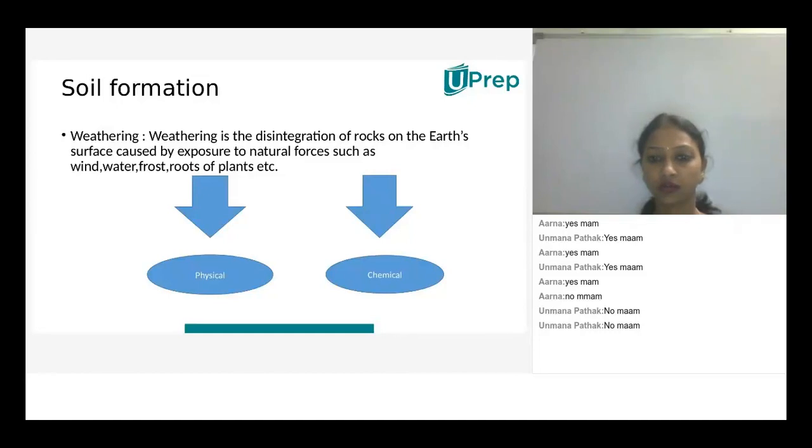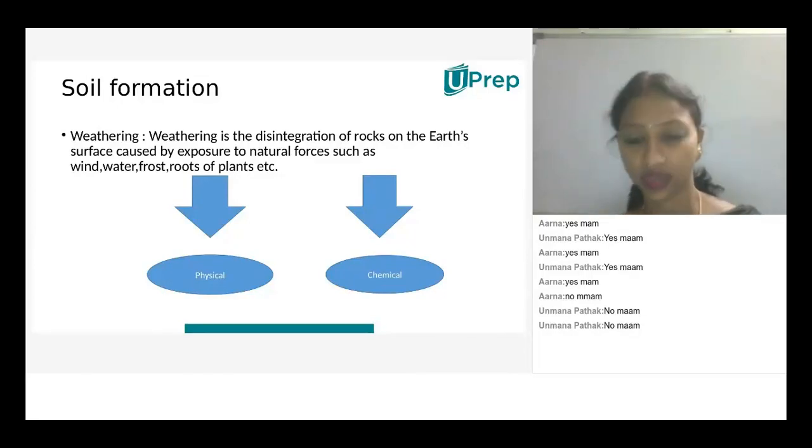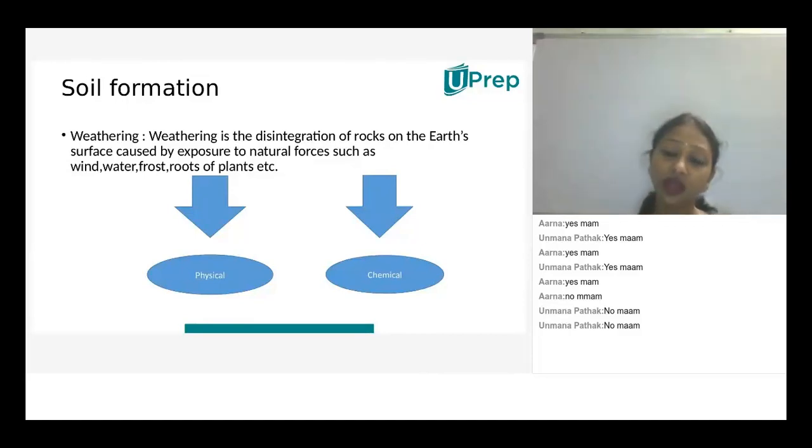Understood or not? Yes or no? So these natural forces include roots of plants also. For example, when the roots of plants grow very big and bulge, what happened?